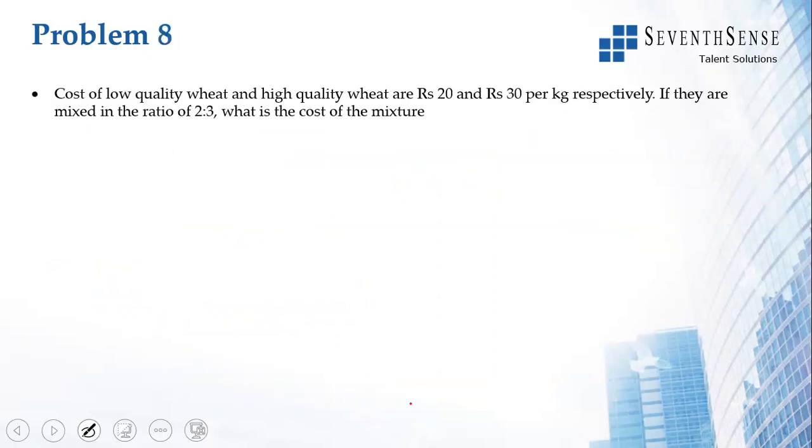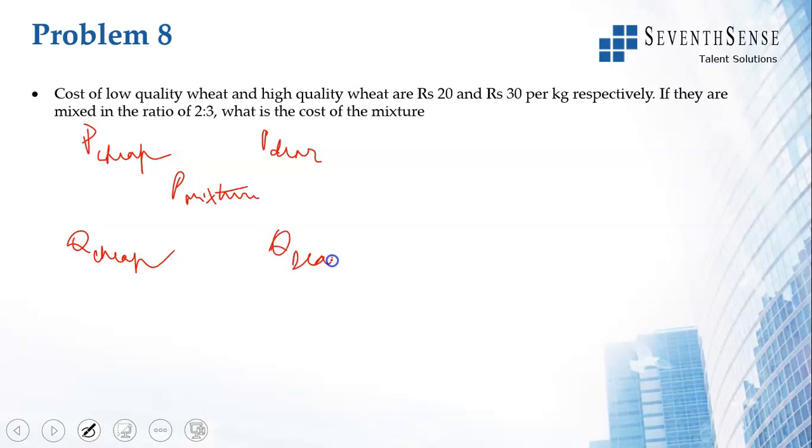Cost of low quality wheat and high quality wheat are given as 20 and 30. If they are mixed in the ratio of 2:3, what is the cost of the mixture? So we know the price of cheap, price of dear, the price of the mixture, quantity of cheap, and quantity of dear.